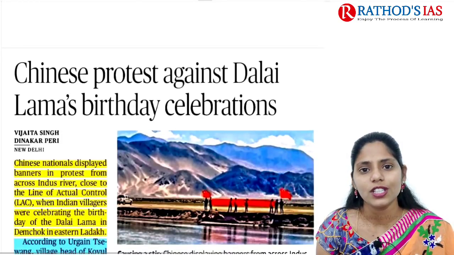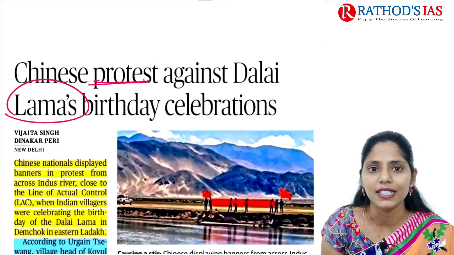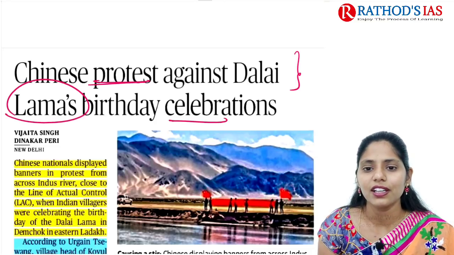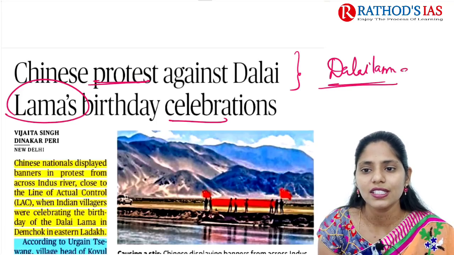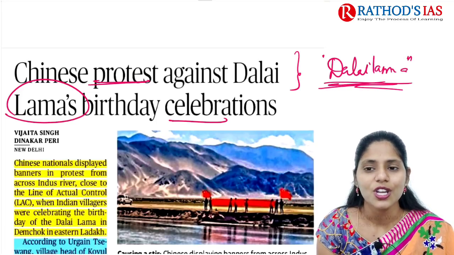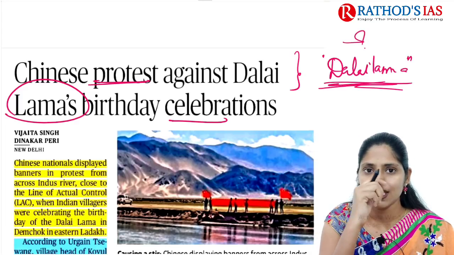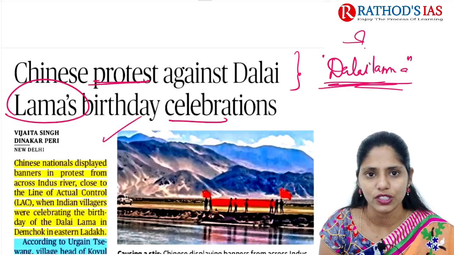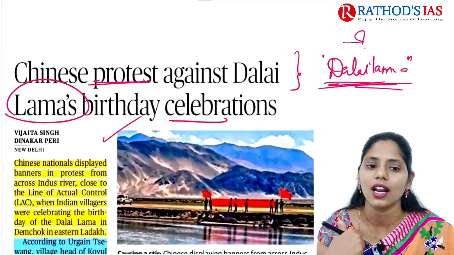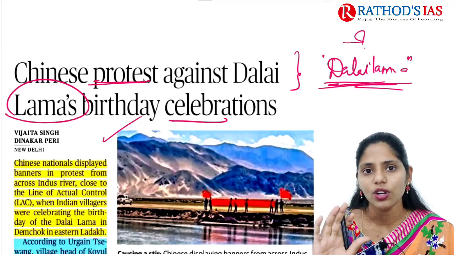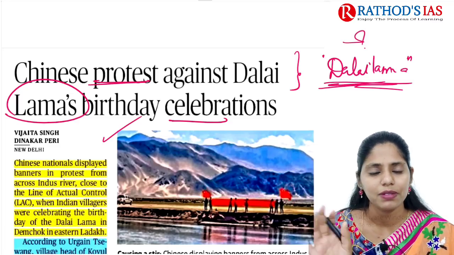And now let us move on to the next topic. The title says Chinese protest against Dalai Lama's birthday celebration. So this article is mainly focusing on the Dalai Lama. Especially for students who are beginners, they need to know who this Dalai Lama is, right? They might be confused about who he is. So in this lecture, we are going to see why it is in the news first of all, why China is protesting against the Dalai Lama's birthday celebrations, and then actually who this Dalai Lama is. These are the things we are going to cover, and please focus.